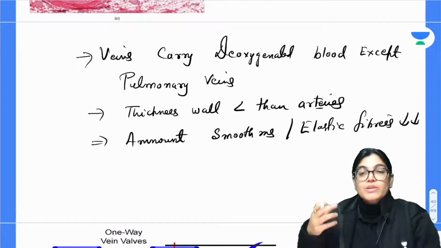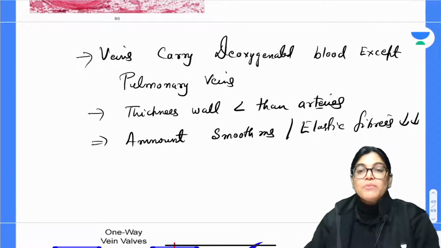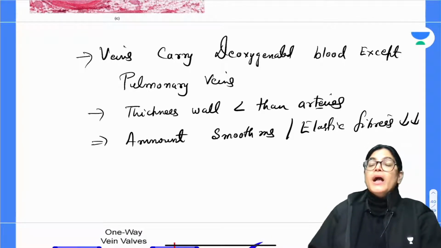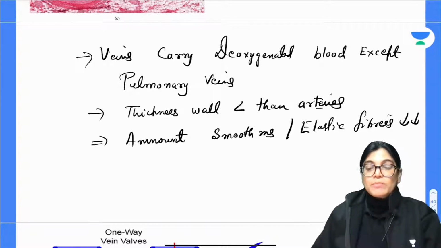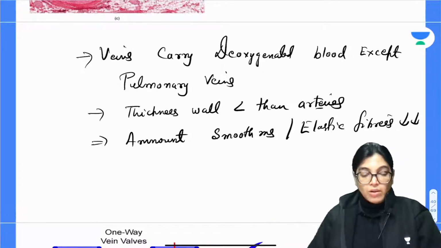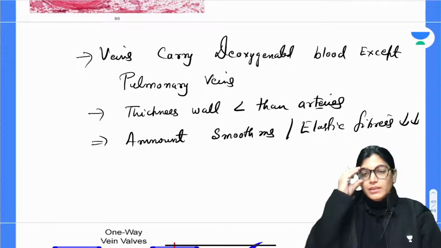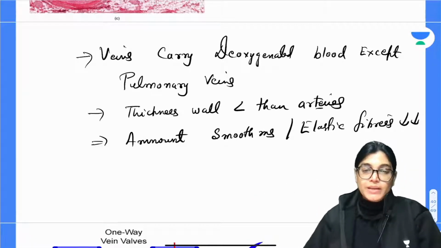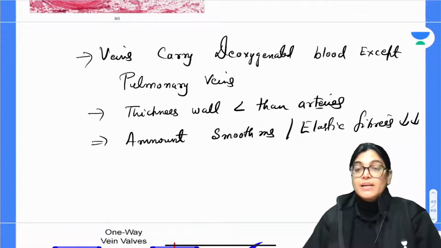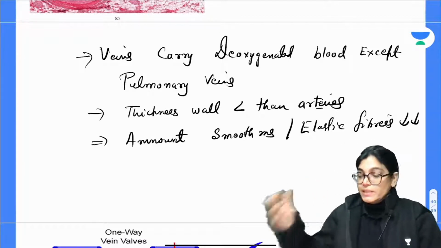Whatever sessions I am taking now, I started with the general anatomy session, and I am taking all these basic conceptual, very easy topics, because I know that counseling is delayed. I will start with gross anatomy in the month of Feb. So no worries. We have started in time because we want all the sessions on our Unacademy Future Doctors to be completed before they are completed in your college.